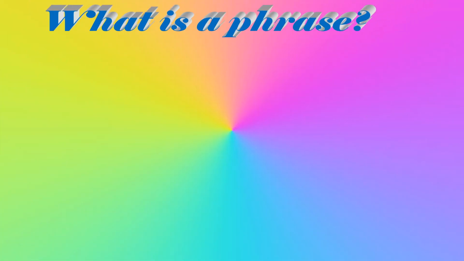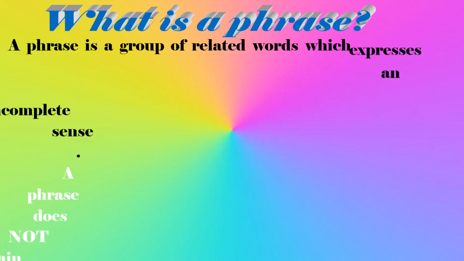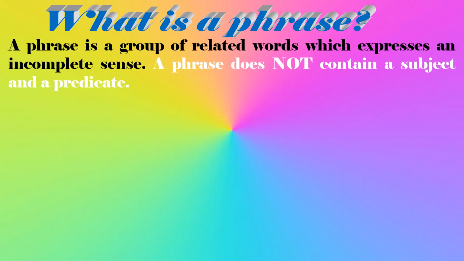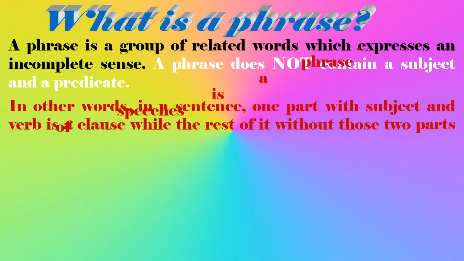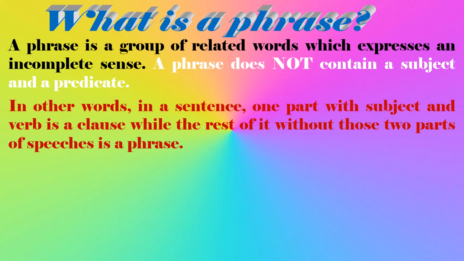Let's have a look at phrase. A phrase is a group of related words which expresses an incomplete sense. A phrase does not contain a subject and a predicate. In other words, in a sentence, one part with subject and verb is a clause, while the rest of it without those two parts of speech is a phrase.